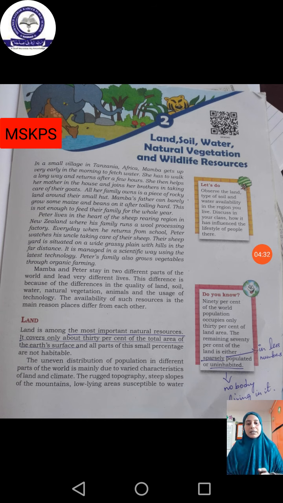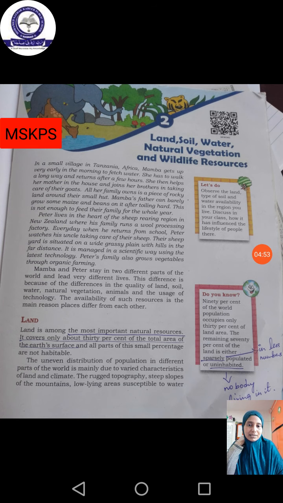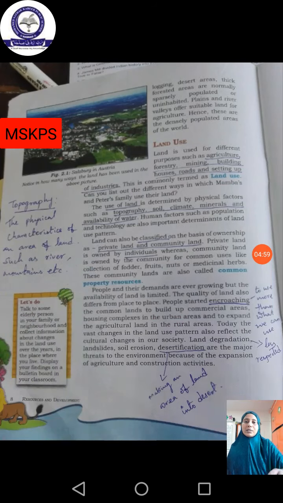This 30 percent is convenient, giving us a proper land area, water facilities, surroundings, environment and so on. The 70 percent is not convenient for living beings in terms of proper surroundings and environment. So land facilities and climatic conditions differ for living beings. This is the main reason to prefer that 30 percent of area. Is it clear? Okay, next we will see.